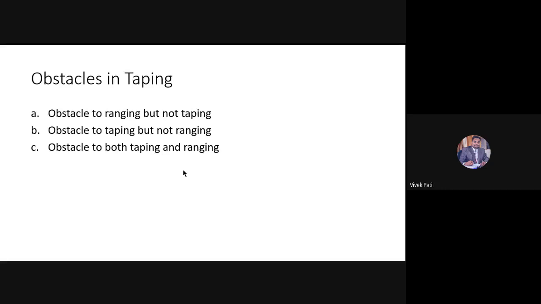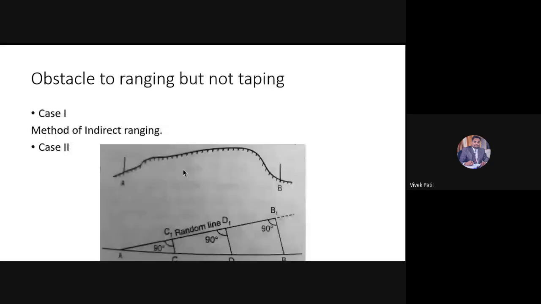Then the obstacle for taping, not for ranging. This is the part we were discussing. We have left out the middle part, which will be continuing today. Okay, so this was the case for obstacle for ranging, but not for taping.